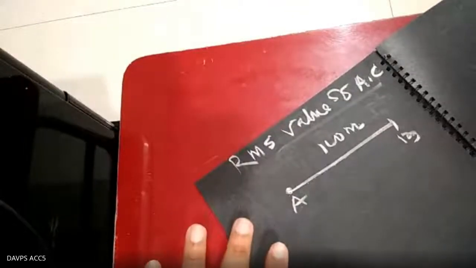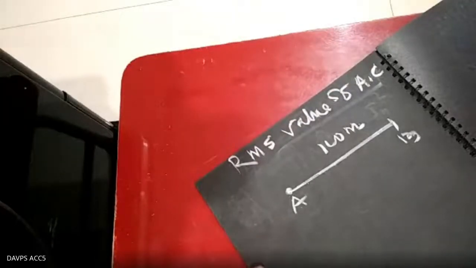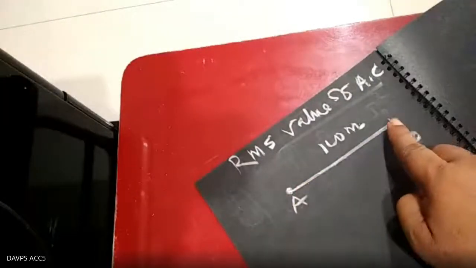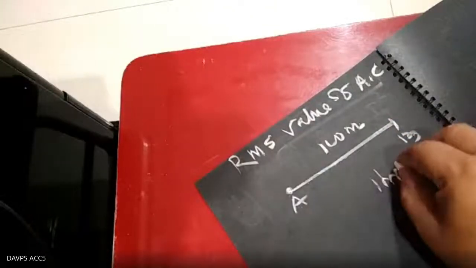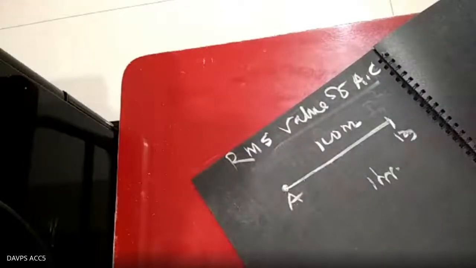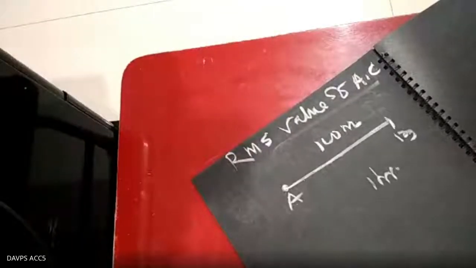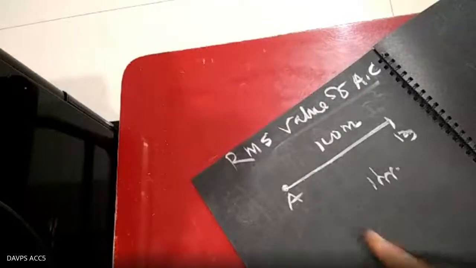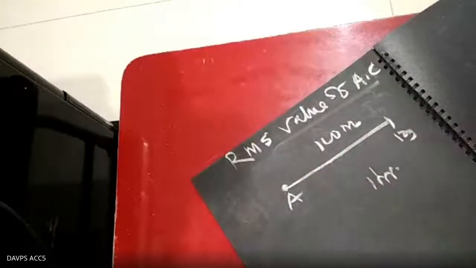In the first case, a steady current flows through the conductor continuously for 1 hour. In the second case, I send a fluctuating current that continuously reverses its polarity through the conductor for 1 hour.